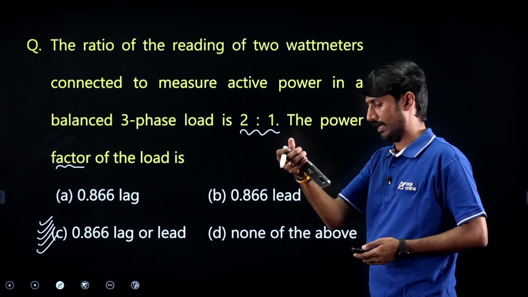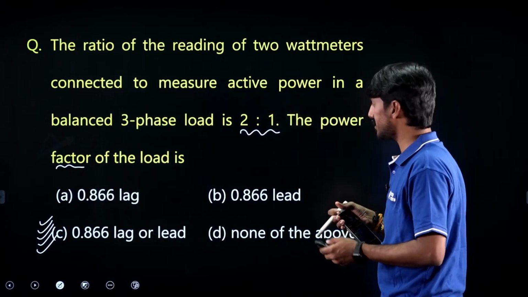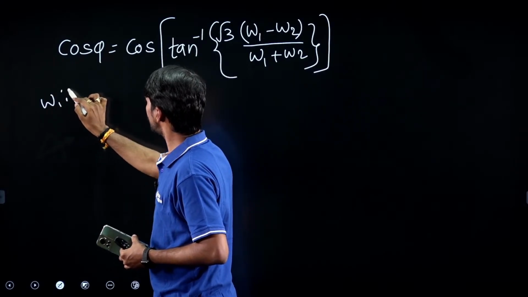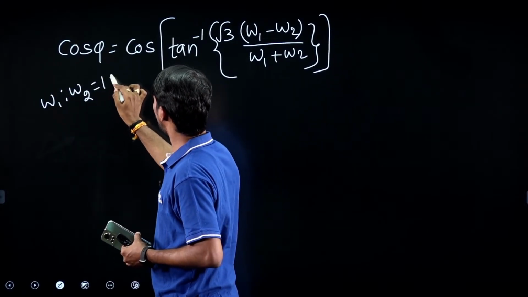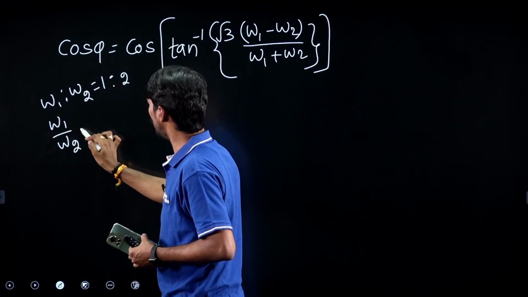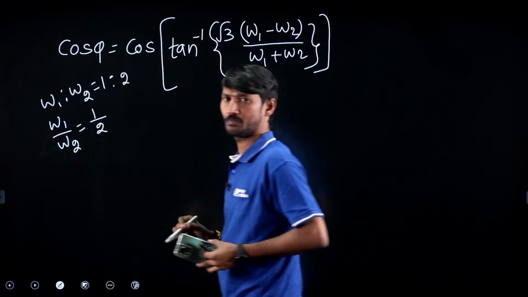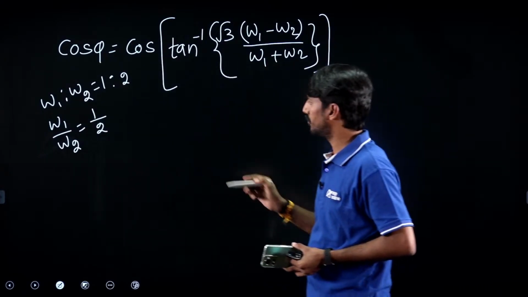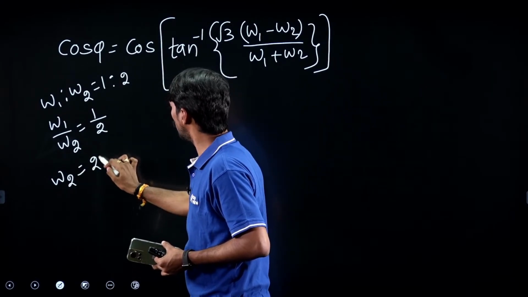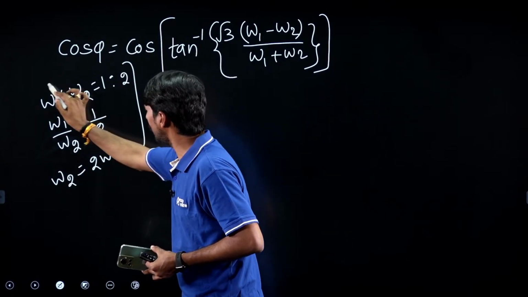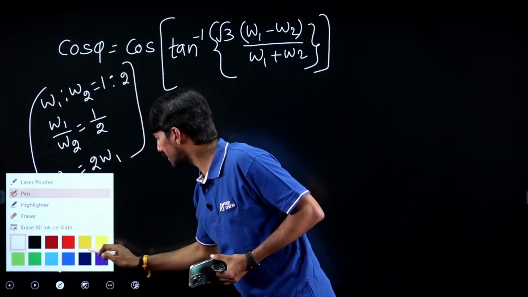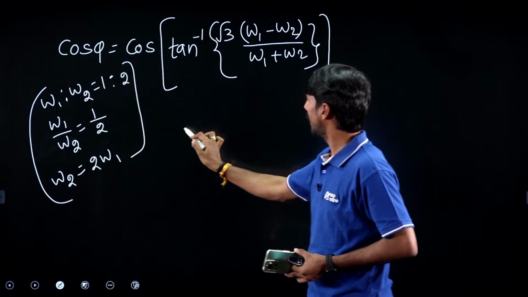Durga Prasad, I'll come to you, just let me explain this. W1 is to W2 is 1:2, nothing but W1 by W2 is 1/2, so W2 is equal to 2W1. Indirectly, this is the data he has given. Substitute; not required, just for explanation purpose I am giving.